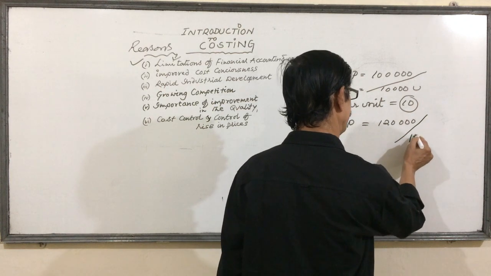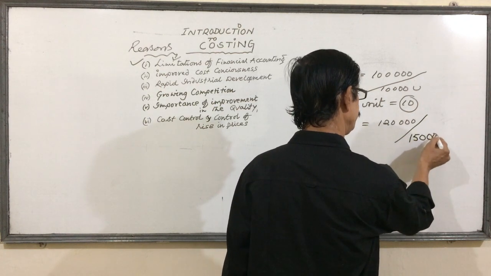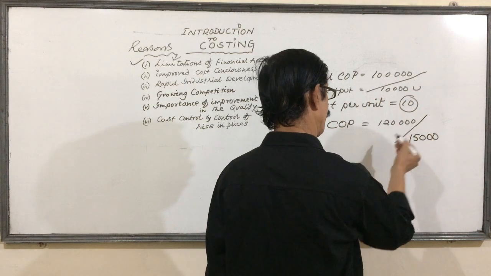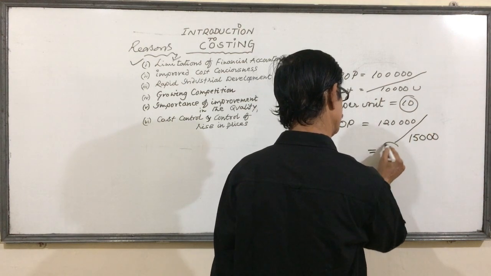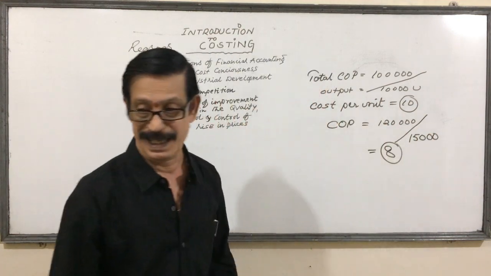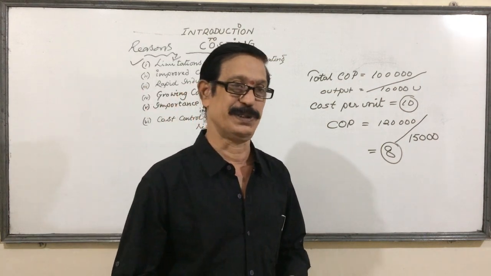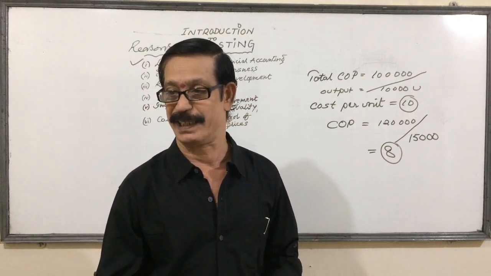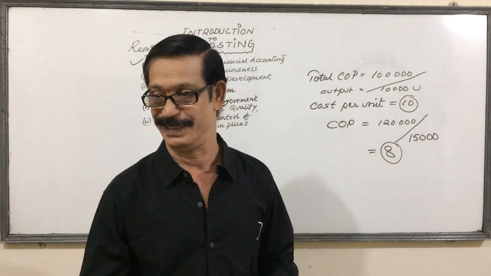Suppose we produce 15,000 units. Then our cost per unit is only 8 rupees. Understanding or not? So, cost per unit is more important than the total cost of production.